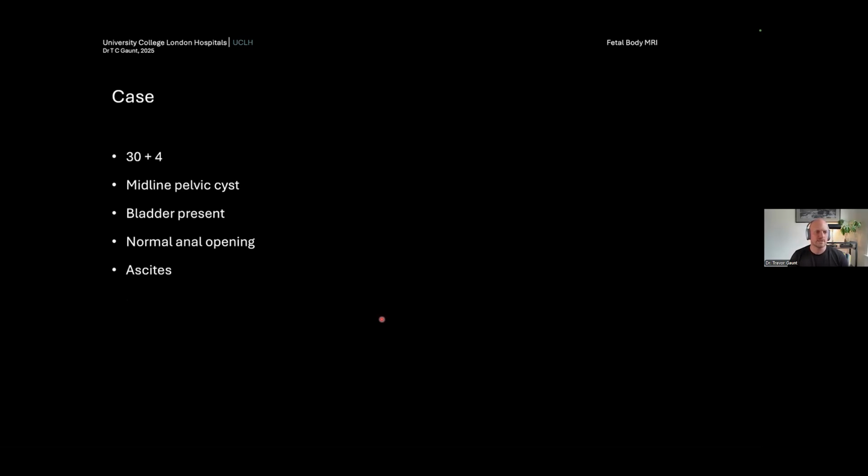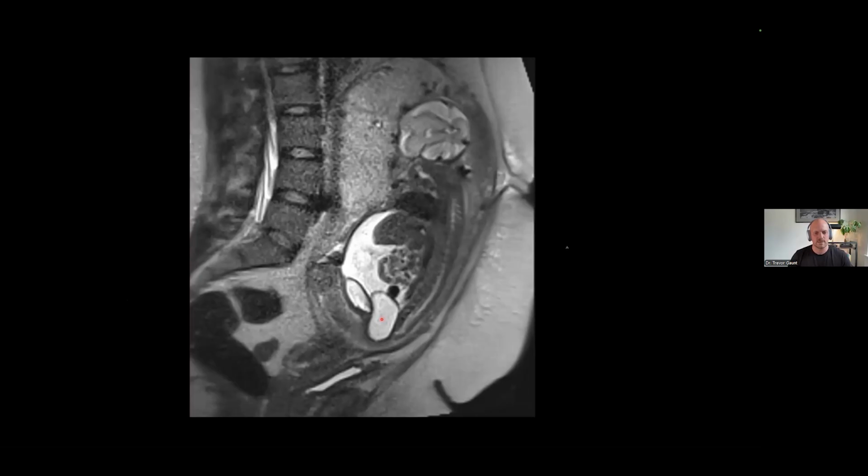So here's a case, 30 weeks plus 4, midline pelvic cyst seen on ultrasound, bladder was seen present. There was a normal anal opening, but the fetus had ascites. So here we go.